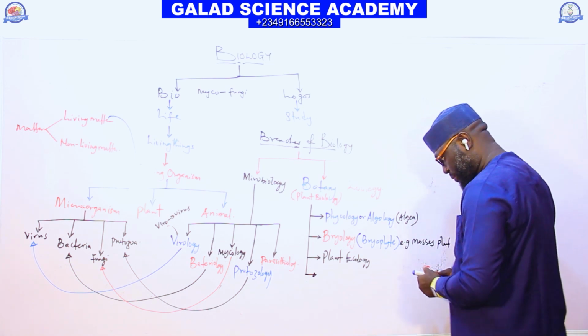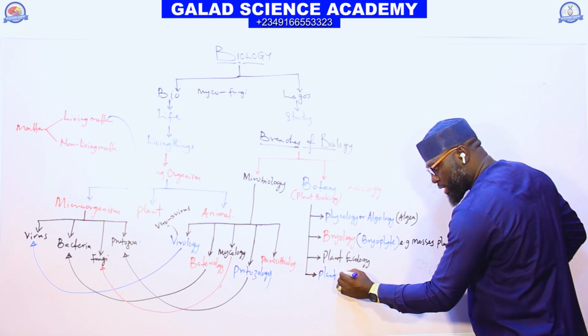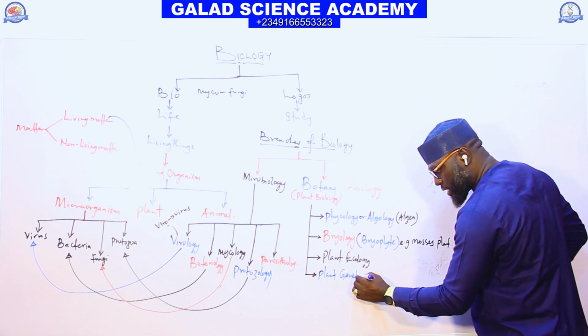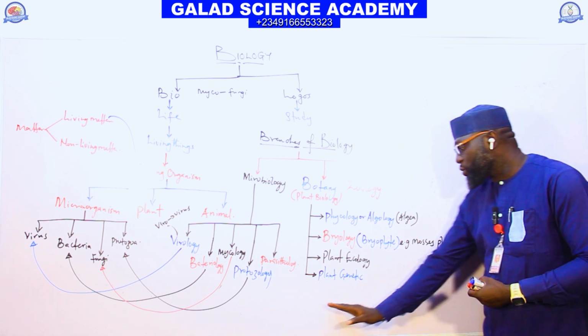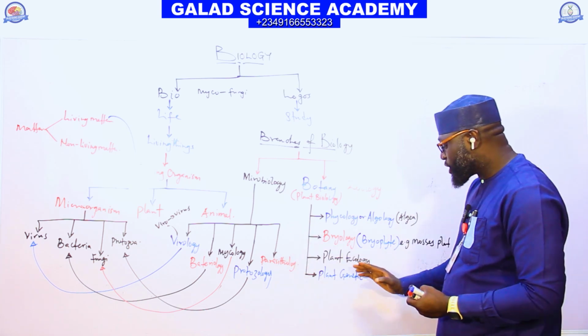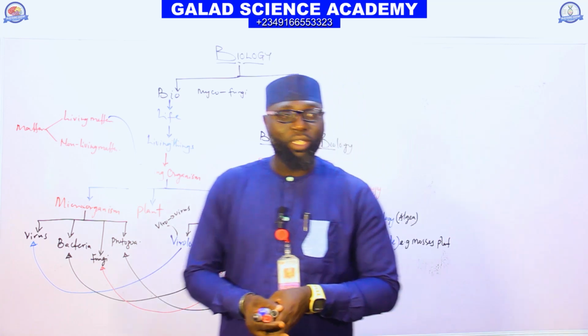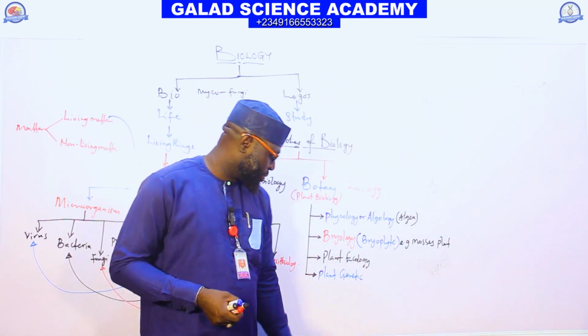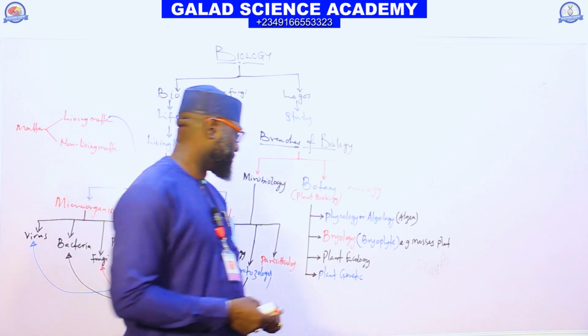And the next aspect here, you can also have what we call plant genetics. Plant genetics is the aspect of plant biology that deals with the study of variation and heredity that take place in the plant kingdom. That's plant genetics.